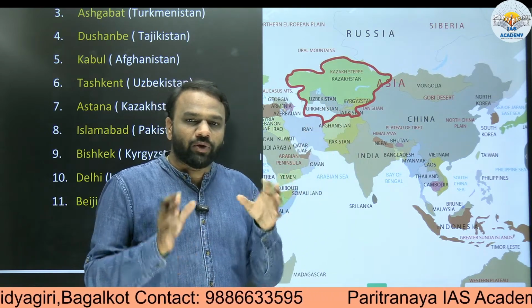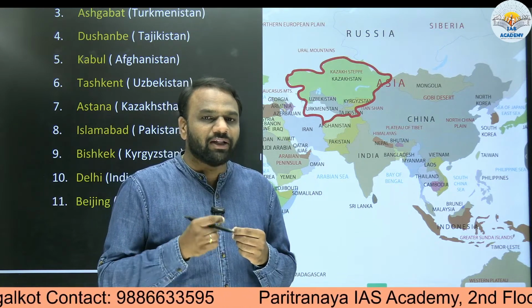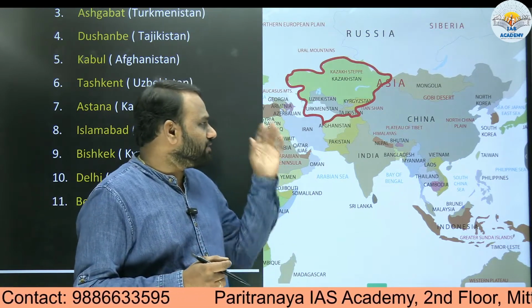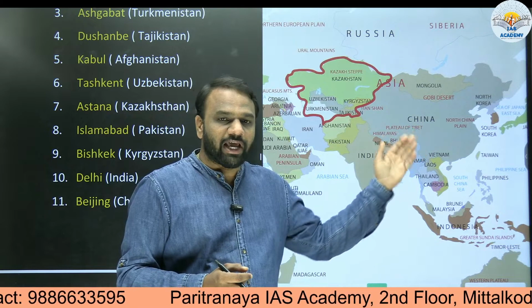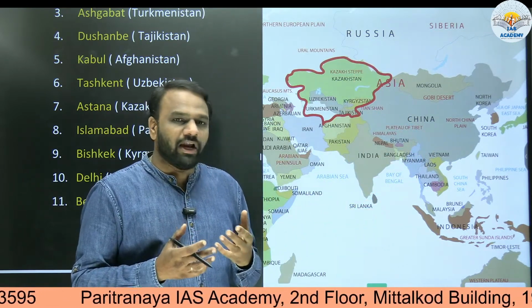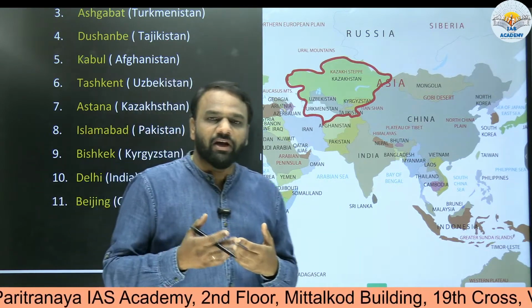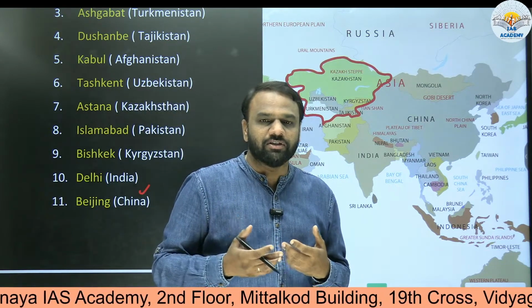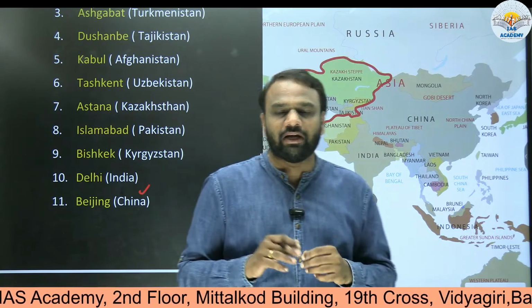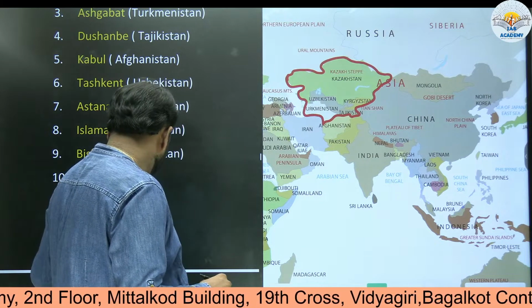In order to address these questions, we need to know in which order we encounter these capital cities. Once this order is ready and we regularly practice it, then in the examination, if we come across such questions, we'll be able to mark them correctly with full confidence. So let us go into that next part.